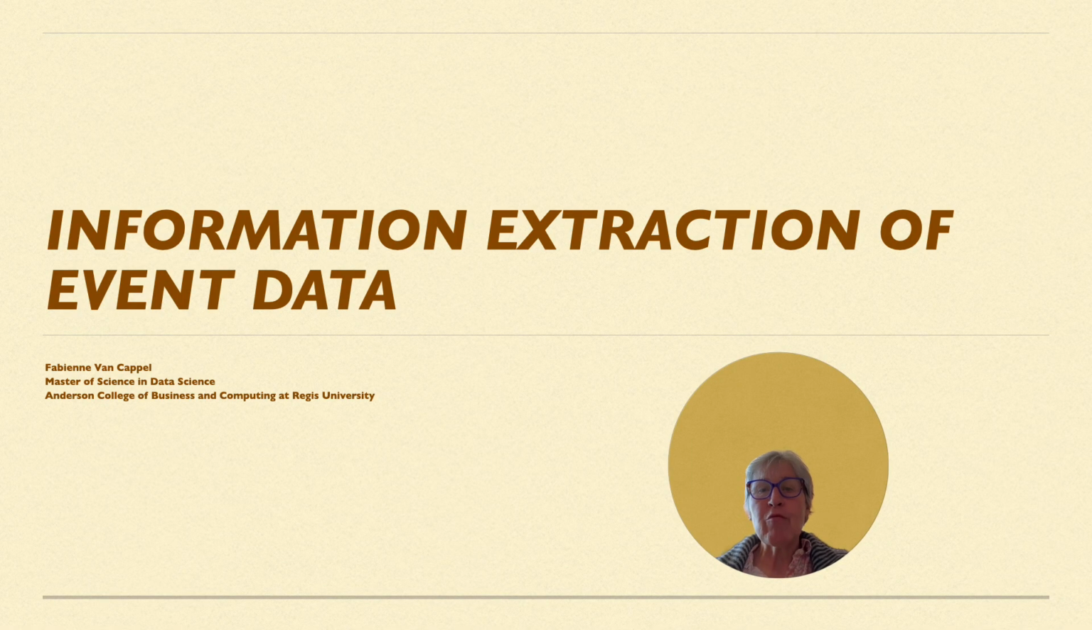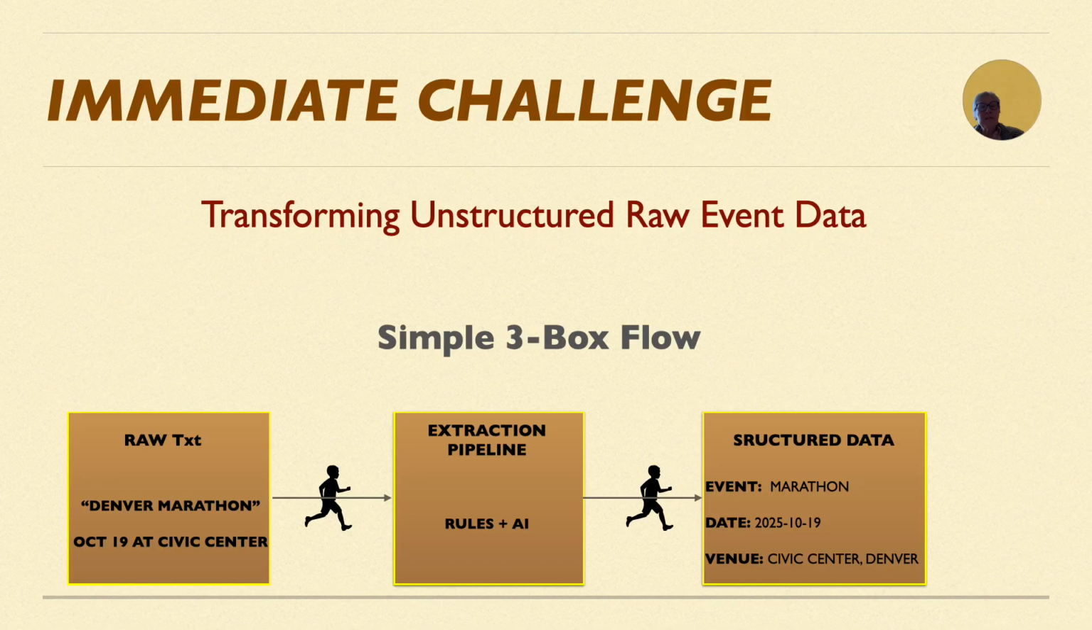Today I will share how I built a system to automatically extract structured event information from messy, unstructured text data. It's simple to state but hard to solve. How do we turn raw text like "Denver Marathon, October 19 at Civic Center" into clean structured data with separate fields for event name, date, and venue?